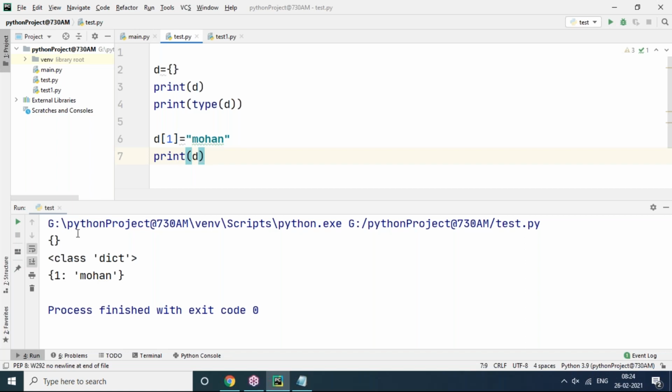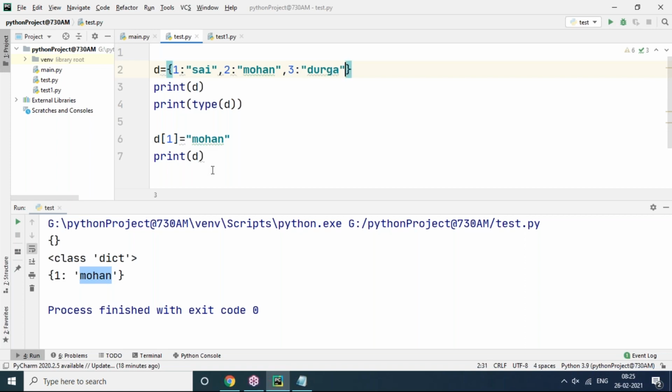Here, one is a key. It does not mean an index, it is a key value only. If you want to access any value from the dictionary, a key is required. Only through the key can we access. Suppose here one is Sai, two is Mohan, and three is Durga.